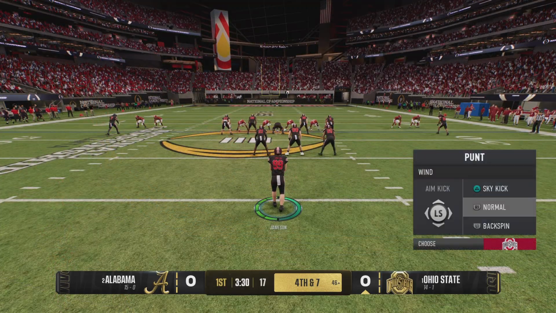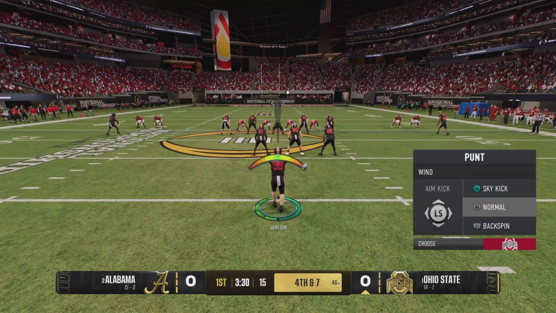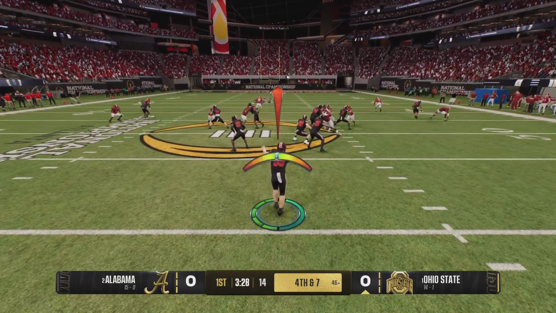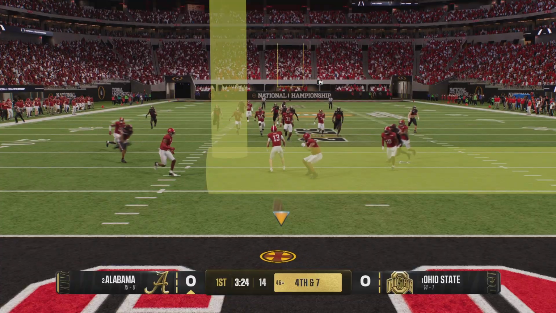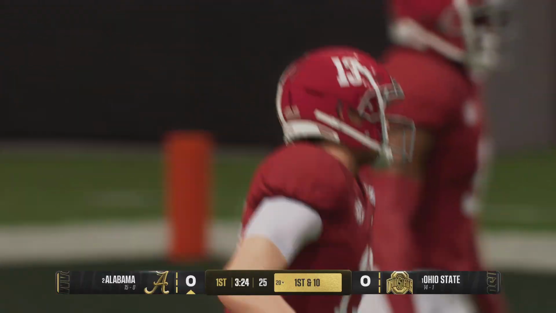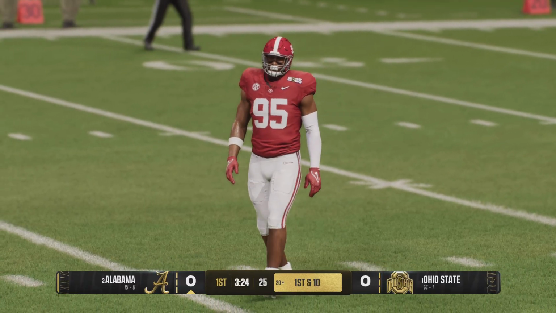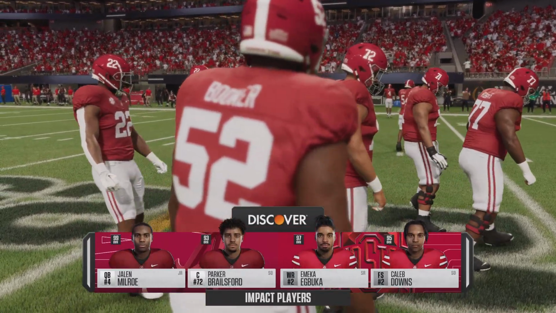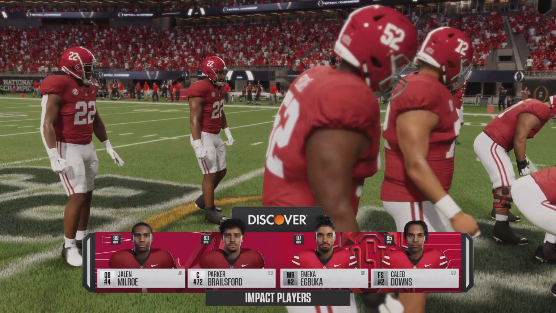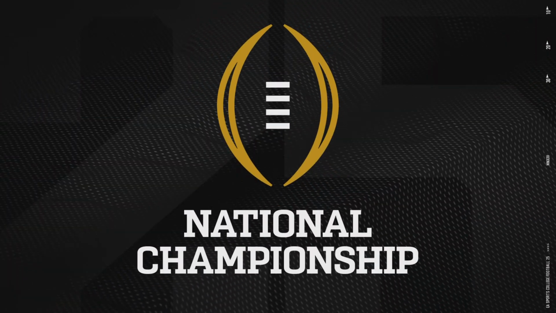The Buckeyes will bring their punt team onto the field. And he should be able to pin them back deep here with his first punt. And that'll land just beyond the goal line. A missed opportunity to pin them back. So Alabama's offense makes their way onto the field for their first possession. All right, Kirk, let's take a quick look at the impact players.